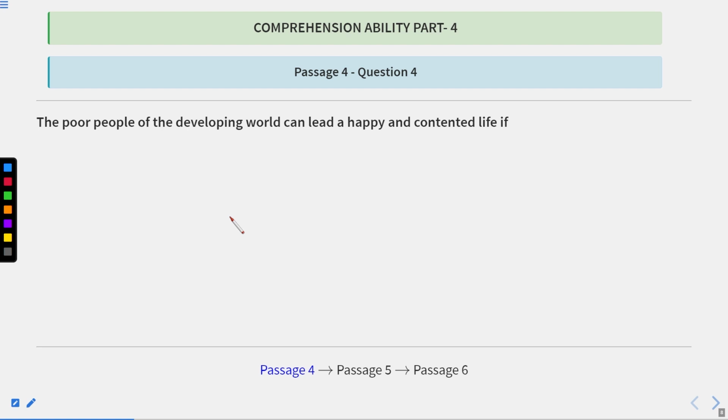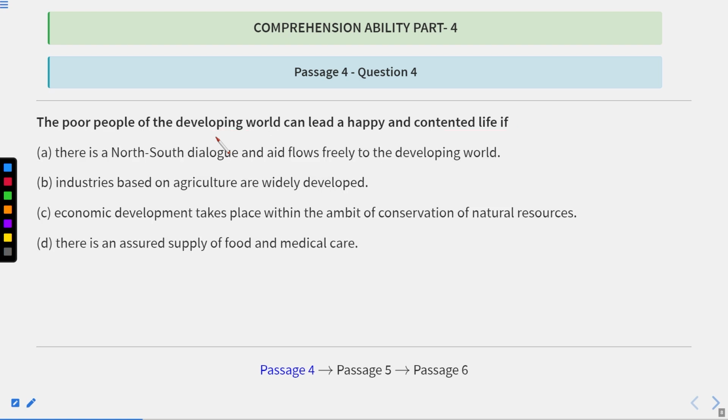The next question is: the poor people of the developing world can lead a happy and contented life if. Now, what are we talking about? Poor people of the developing world leading a satisfied life if: there is north south dialogue and aid flows freely to developing countries; industries based on agriculture are widely developed; economic development takes place within the ambit of conservation of natural resources; there is an assured supply of food and medical care. Now, what can be the answer?